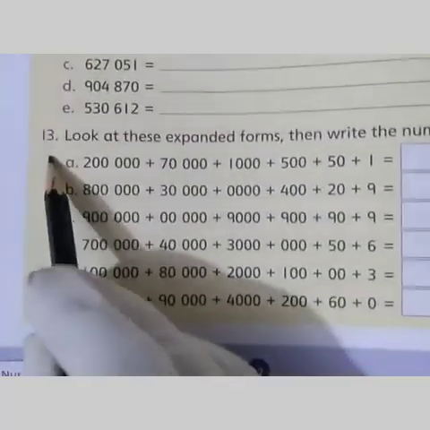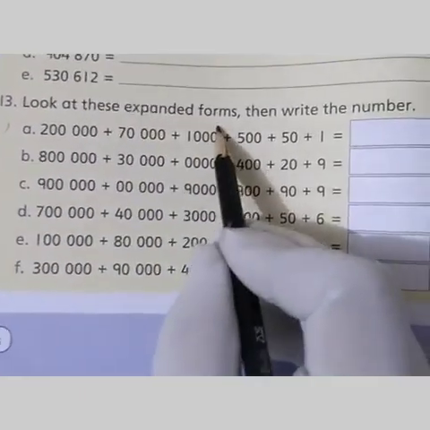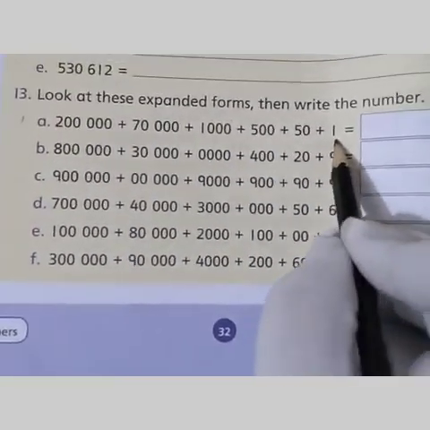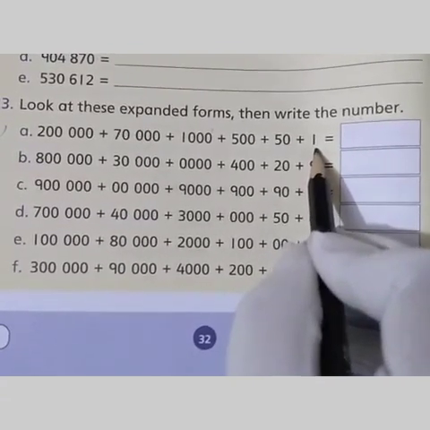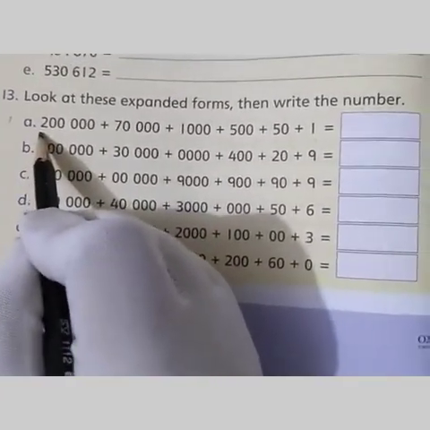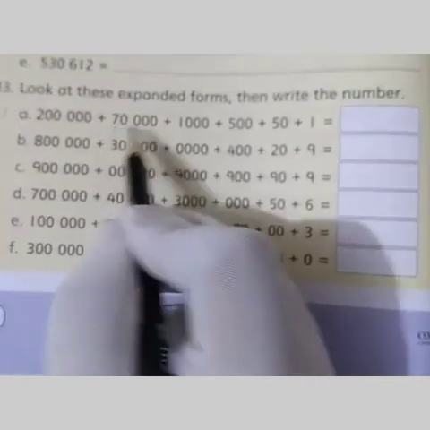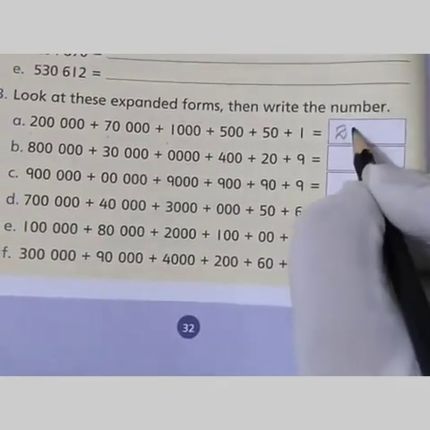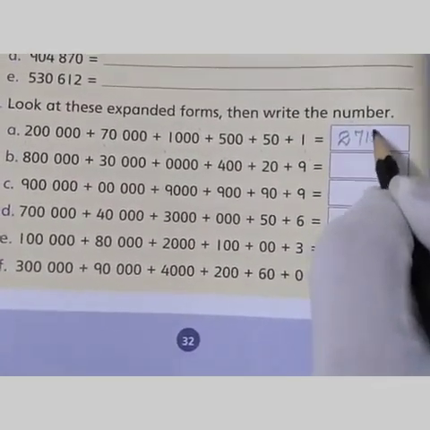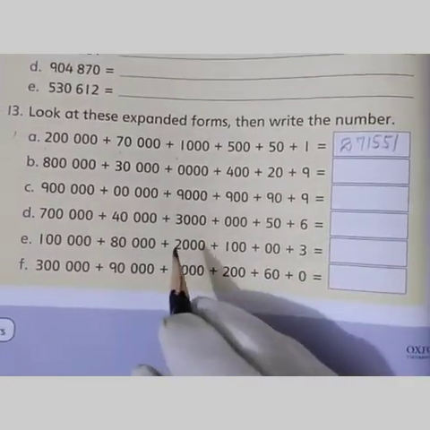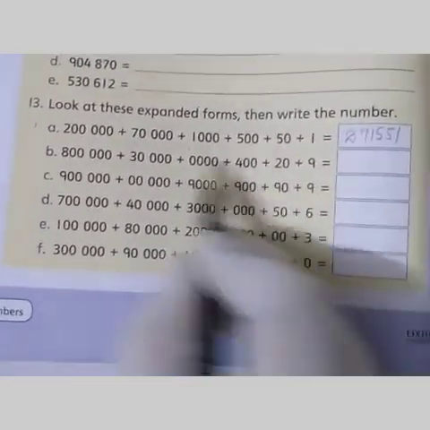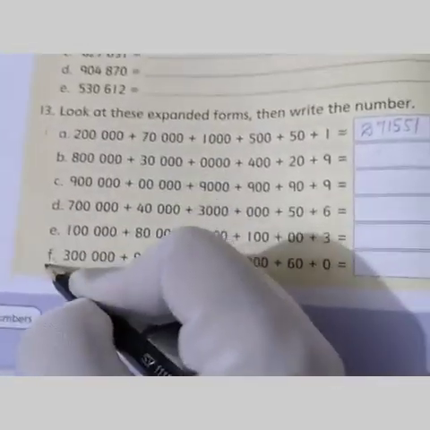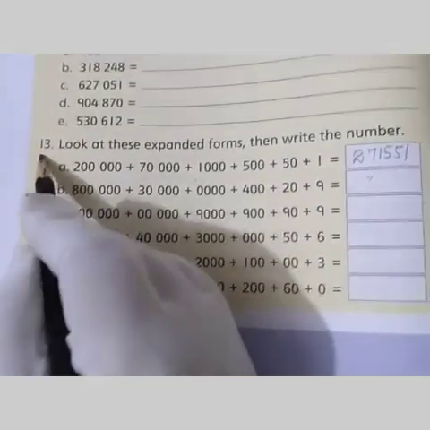Now question number 13. Look at these expanded forms, then write the numbers. What you have to do? Merge all the numbers which are done in expanded form. It is 2,71,551. What you have to do? Add all these numbers and write over there. With the help of this example, complete part A till F of exercise question number 13.